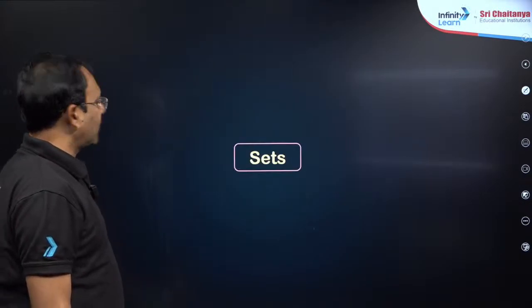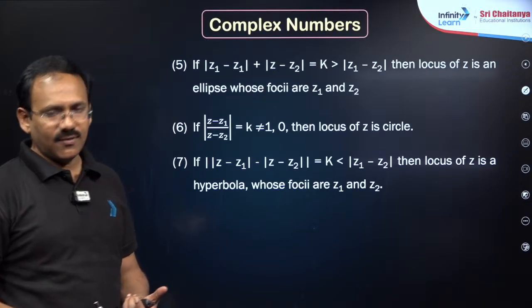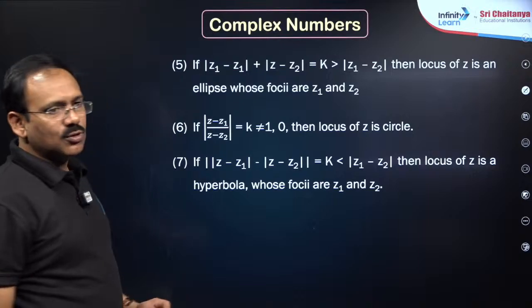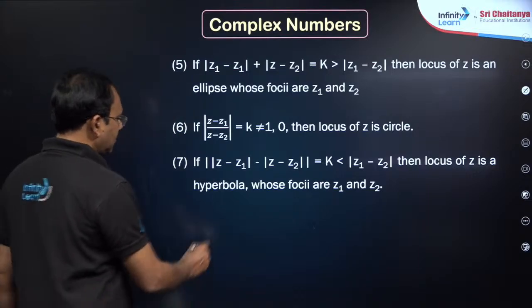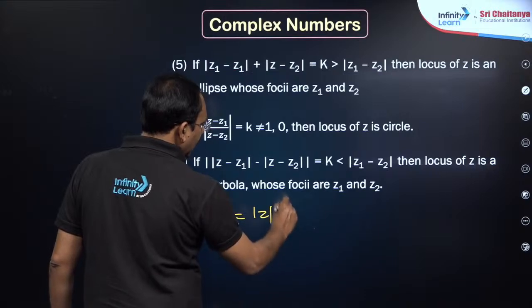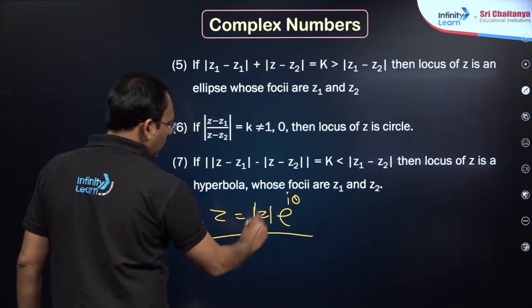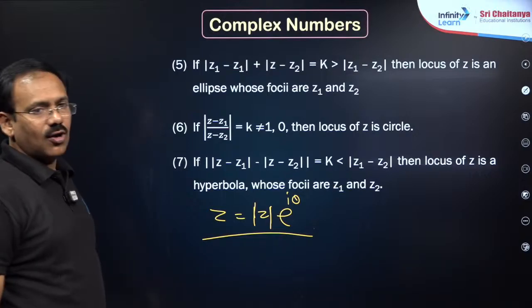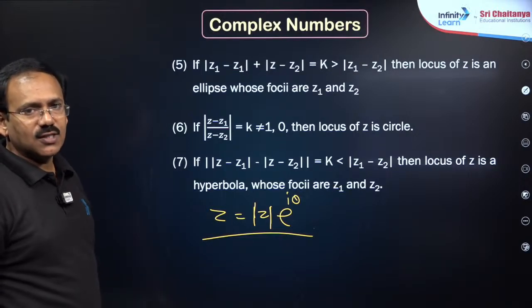Actually, these are the geometry of complex numbers. Most importantly, every complex number Z can be written as mod Z into e power i theta. This is important. This is the modulus and theta is the argument. We call it the modulus-amplitude form, with the help of which we try to answer the questions.